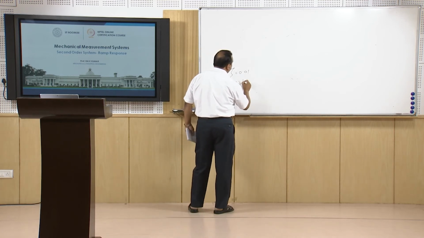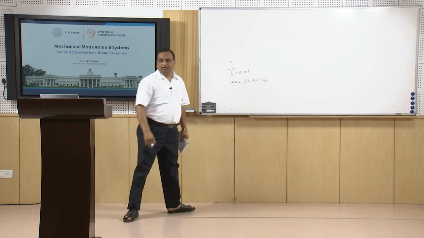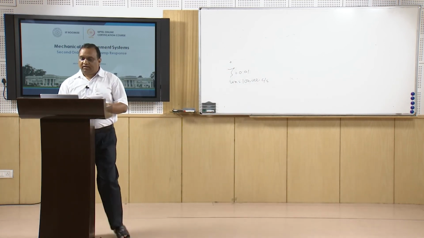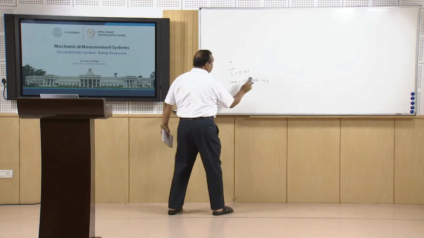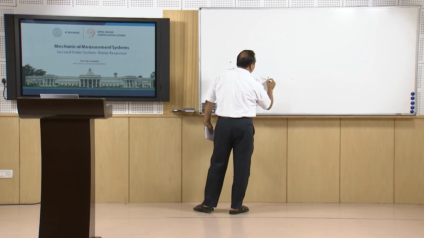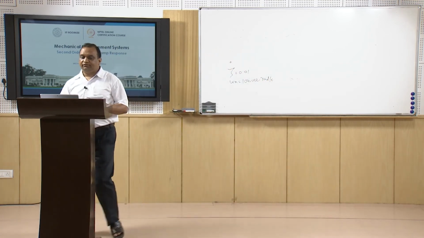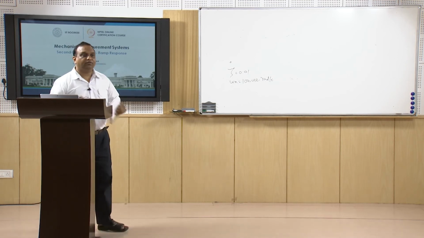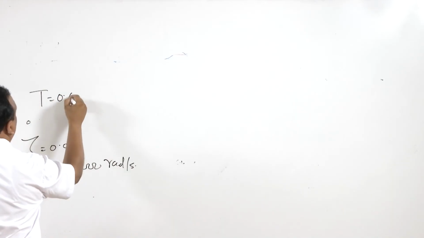Omega n is 1 lakh. Sorry, this omega is not cycles, it is radians per second. And it is subjected to the ramp input with T equal to 0.628.